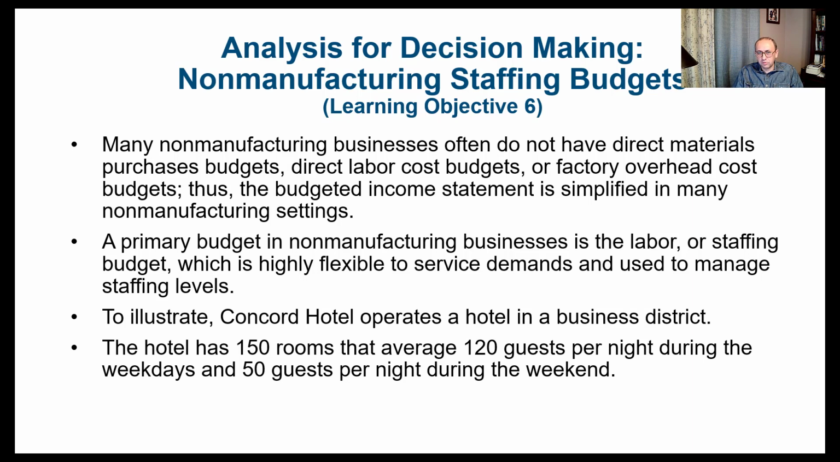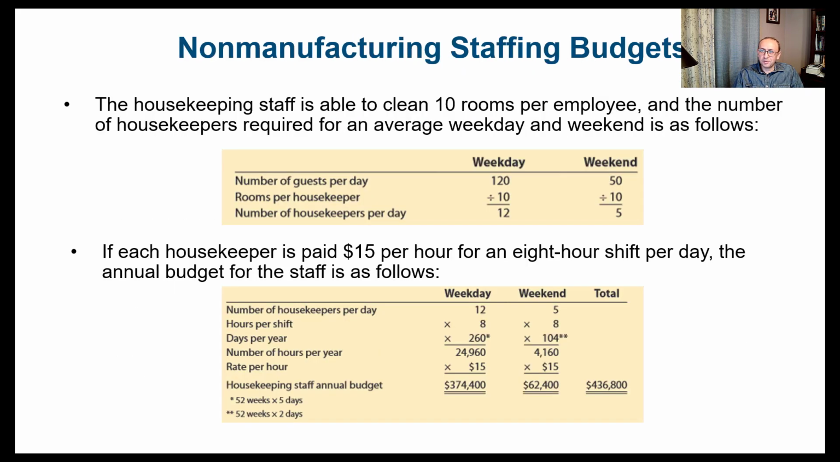To use an example here, we're using Concord Hotel. It operates a hotel in a business district. The hotel has about 150 rooms that average 120 guests per night during the weekdays and 50 guests per night during the weekends. So here we are going to see the housekeeping staffing budget. Our staff is able to clean 10 rooms per employee, and the number of housekeepers required for an average weekday and weekend would be as follows.